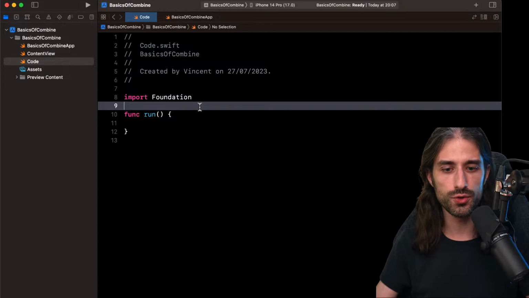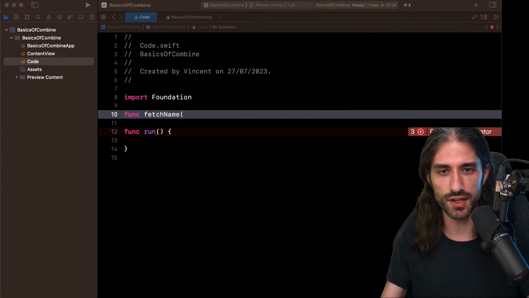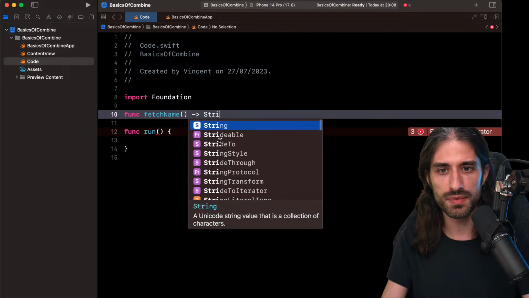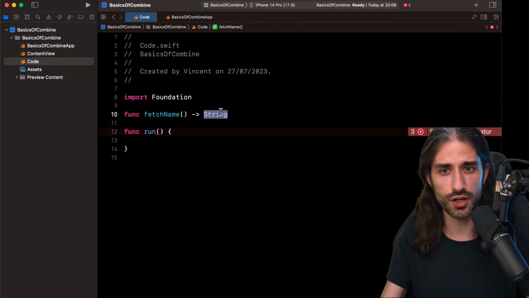Let's see how you used to handle asynchronous code in iOS before there was Combine. You would have used something called a completion handler. So you would have gotten a function like, for instance, fetchName. This function is going to fetch a name over the network, and it would not be returning a result, because that's what synchronous functions do.